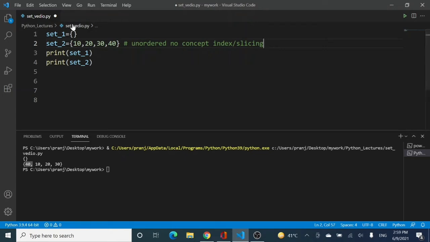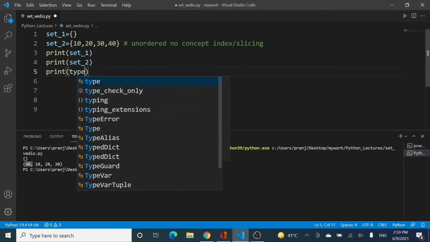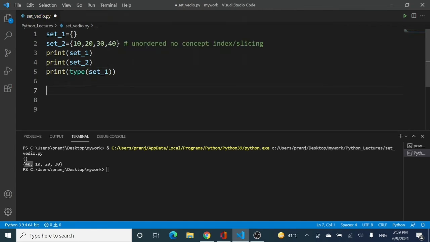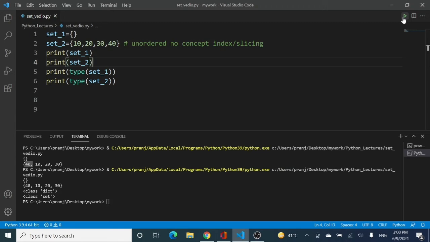But talking about this first output, in this slide we have noticed that we have to pay attention to what these empty brackets signify. Yes, sets are enclosed in curly brackets, but if I print the type of set 1 and also the type of set 2, you can notice a significant difference.